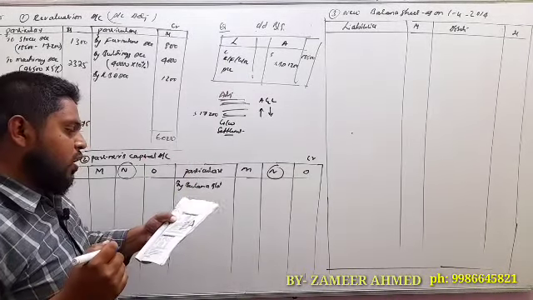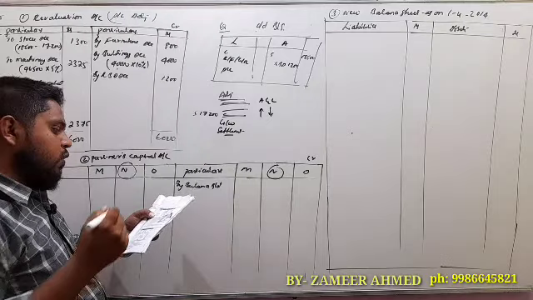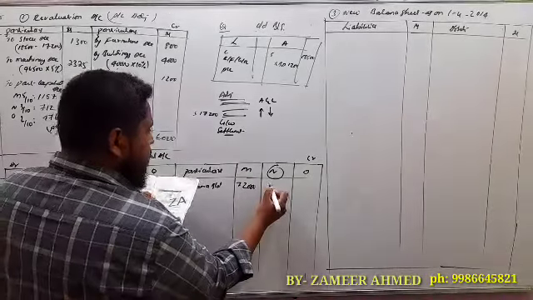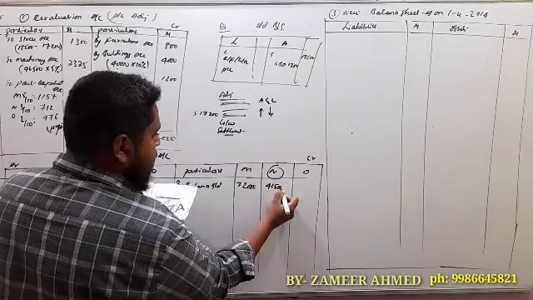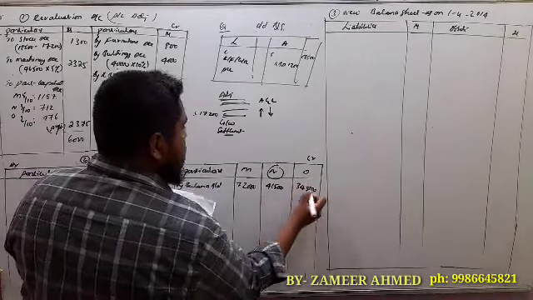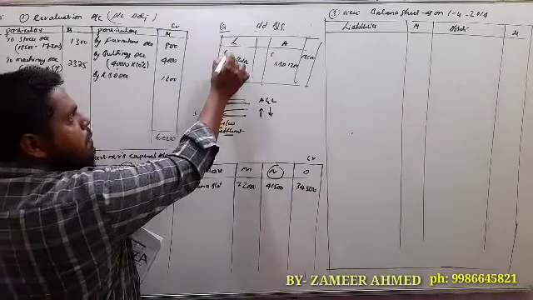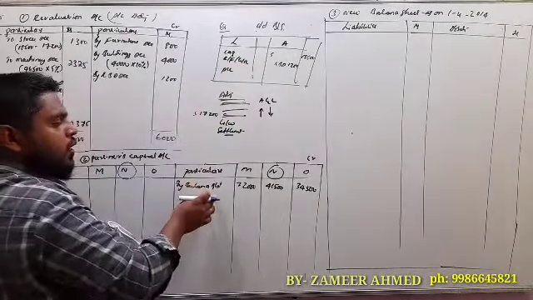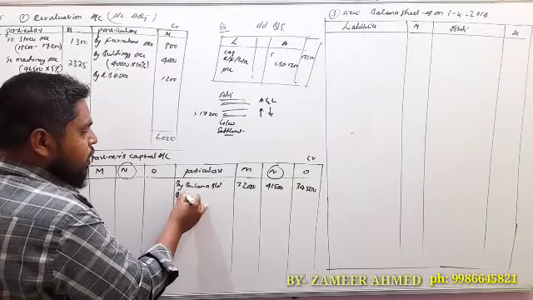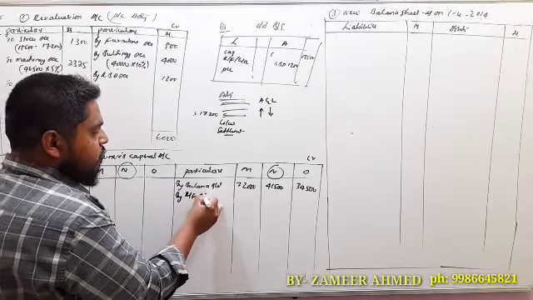Capitals of M, N and O are 72,000, 41,500 and 34,500. As per the old balance sheet, the capitals are given on the liability side, so here we have recorded them. Next, accumulated profit or loss, that is the reserve fund.